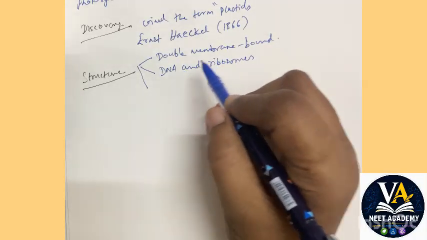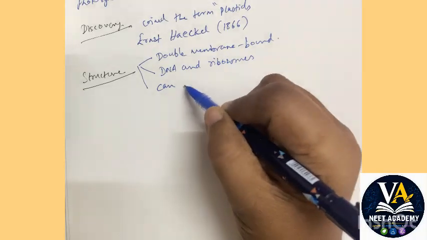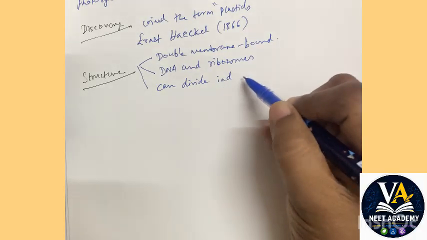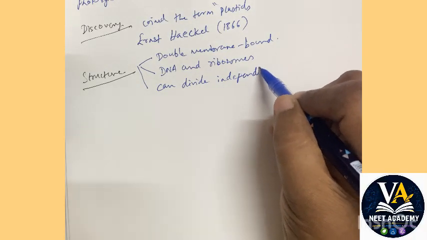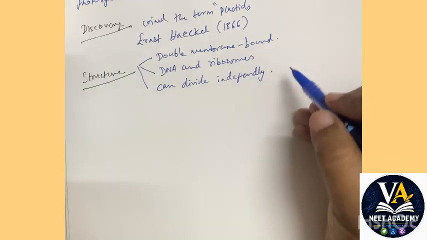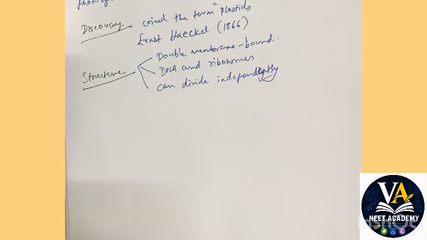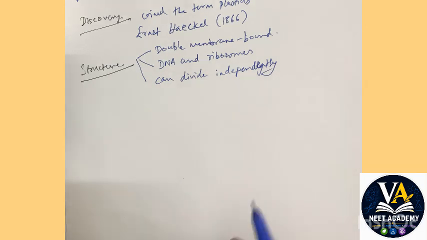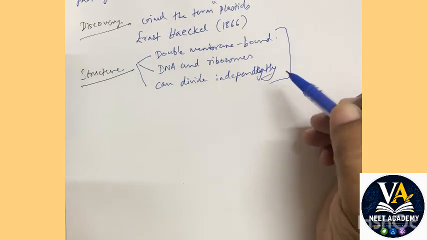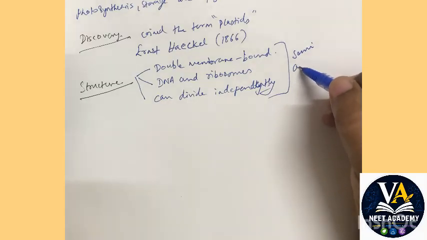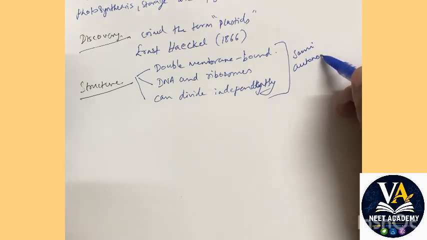Mitochondria, yes. And it can divide independently. So all these features make this organelle semi autonomous.